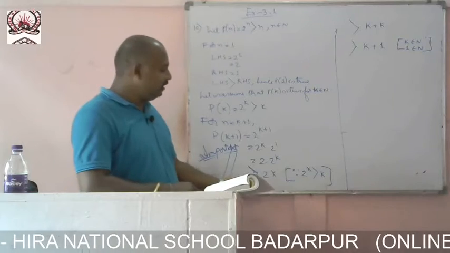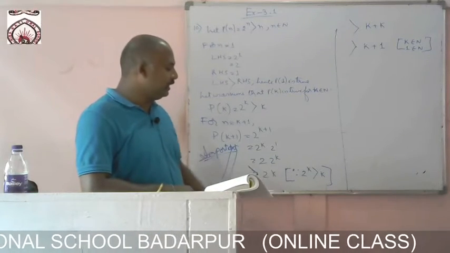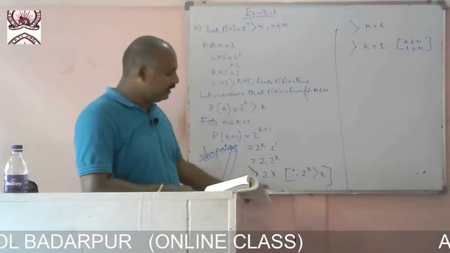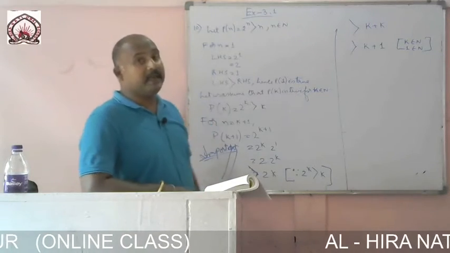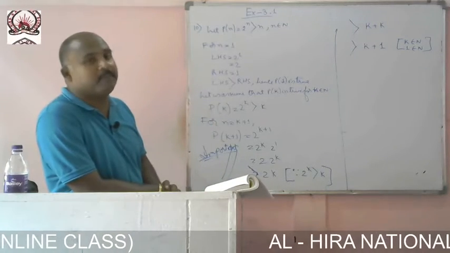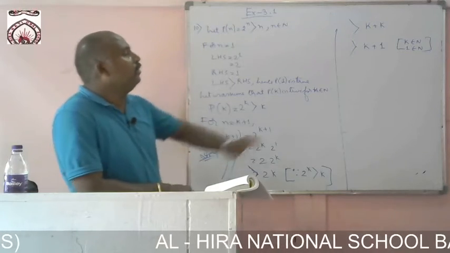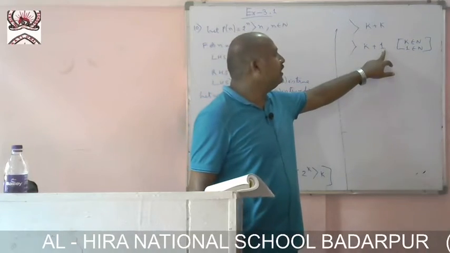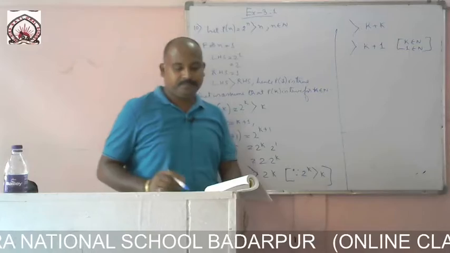This one: 2 into 2 to the power k. As 2 to the power k is greater than k, this term will be greater than 2 into k. Then I have written twice k is nothing but k plus k. As k is the smallest integer, which is 1, in place of this k I am putting here 1. Okay.